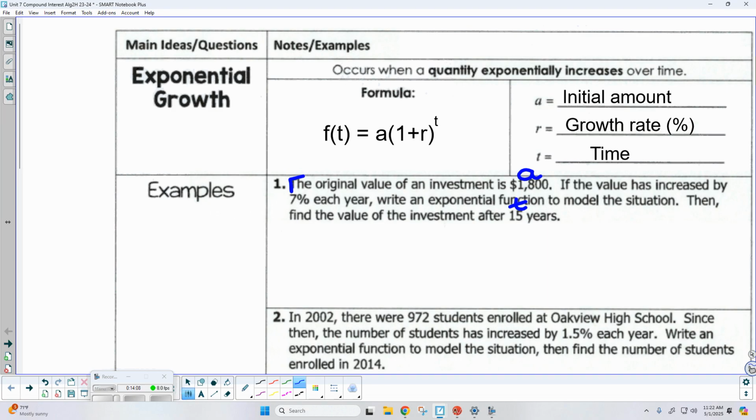Now I'm going to write the function before we solve it. So f of t is equal to, well, A is 1,800 times. Now, when we're working with a percentage, we want to change it to a decimal. So that would be 0.07. So my actual R here is going to be 0.07.